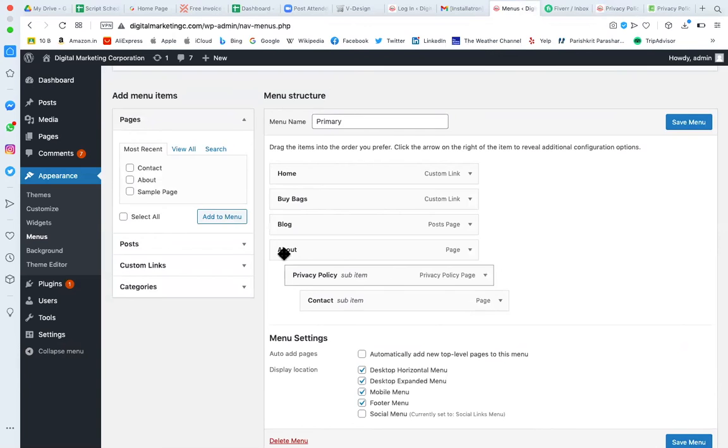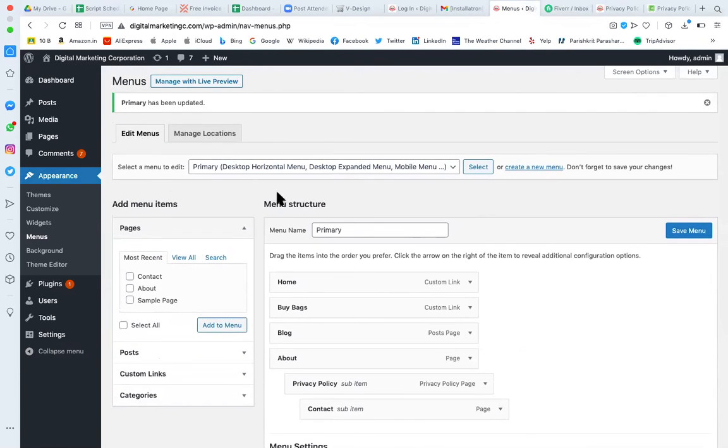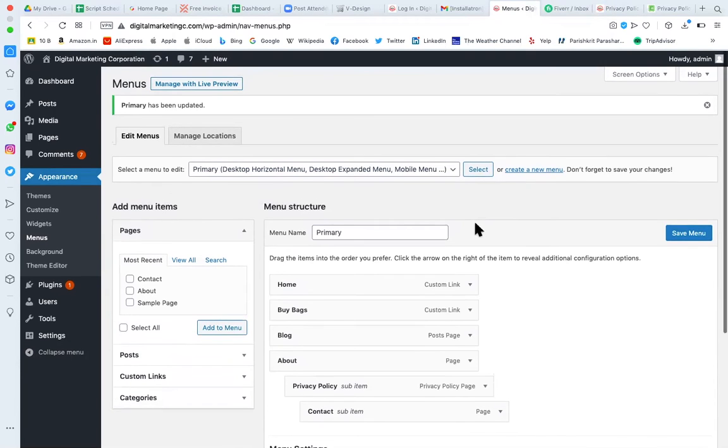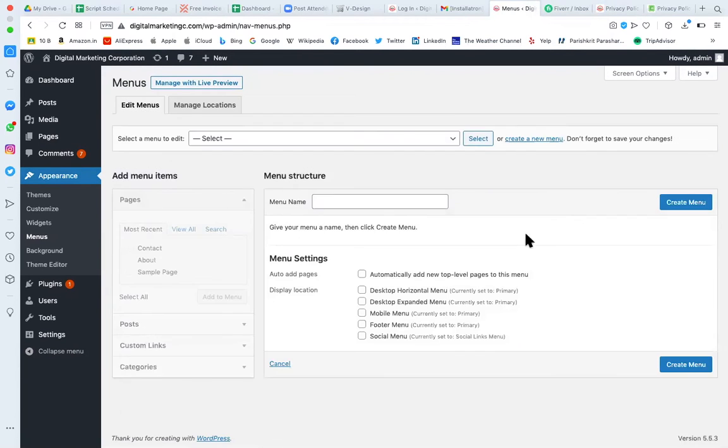I will decide, either I can create a new menu. I can go and click on new menu, create a new menu, and I'm giving the name of that menu. I'm creating this menu exclusively for the desktop horizontal. Whatever name you want to give, you can give.